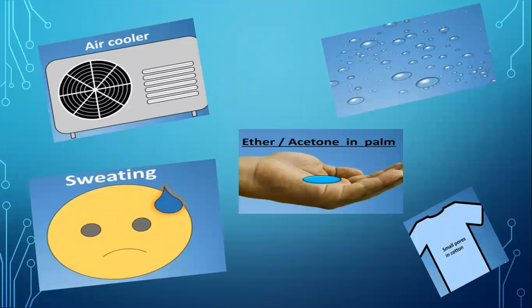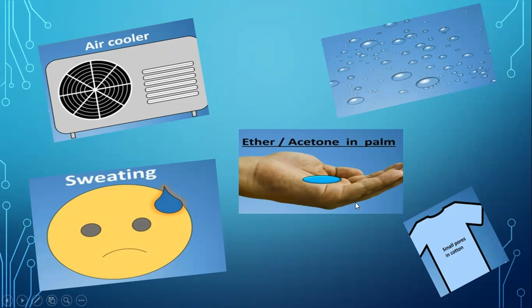Dear students, welcome to the class with chapter 5, liquids. It is our common observation that in summer season we use an air cooler. After sweating in summer, one feels a comfortable or cooling effect. Sprinkling of water on the floor or roof is also a common observation in our summer season.